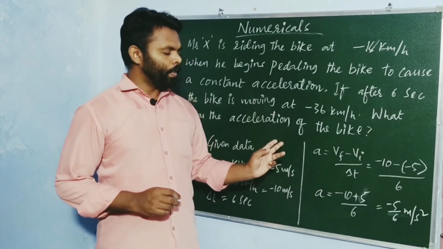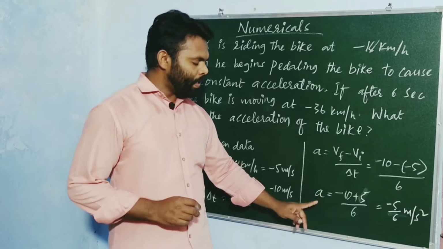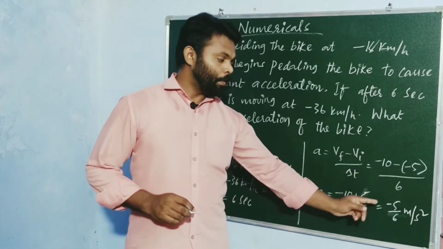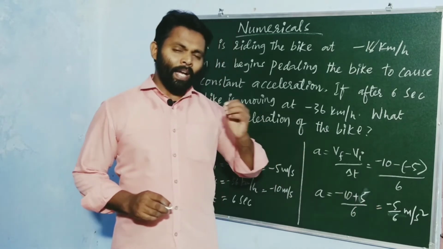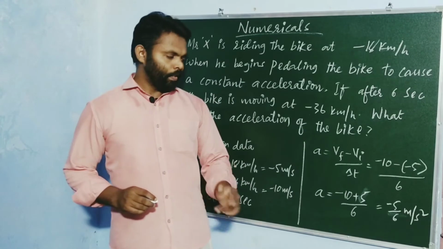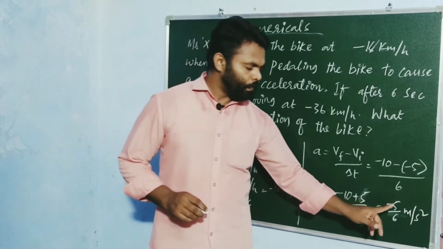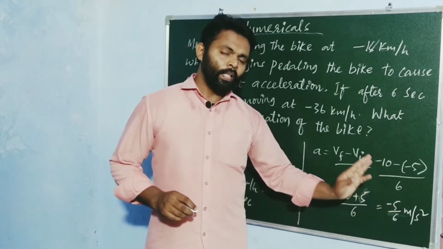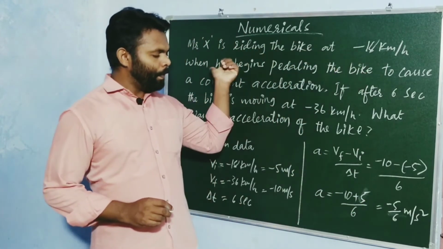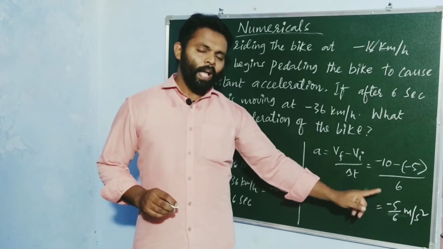And second important thing is, here acceleration direction is not indicated, only acceleration magnitude is given. We know that acceleration is a vector quantity which has both magnitude and direction, but here we got the magnitude of acceleration, not the direction. To understand why, while the bike is speeding up, we got negative acceleration,